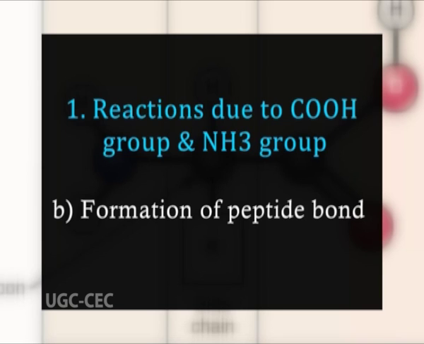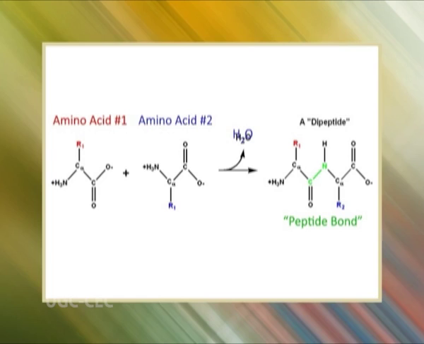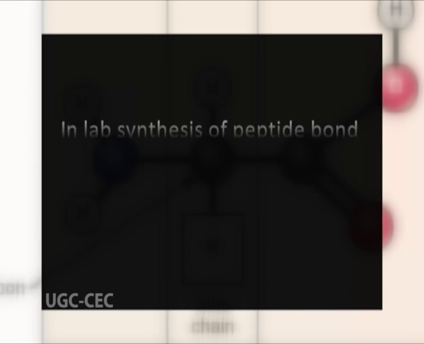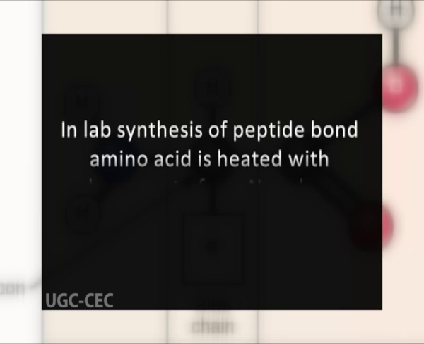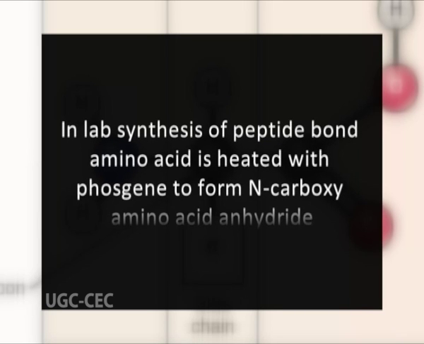The next reaction, formation of peptide bond. The free radical representation of peptide bond formation shows that when two molecules of amino acid are fused, the amino group and the carboxylic group of two different molecules react with each other, forming a linkage called peptide bond. The lab synthesis of peptide bond is not so easy. In lab synthesis of peptide bond, amino acid is heated with phosgene to form N-carboxy amino acid anhydride.